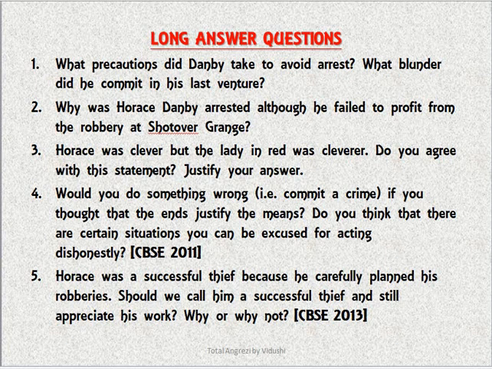What precautions did Standby take to avoid arrest? What blunder did he commit in his last venture? You know about the part of the gloves and how he removed them. So explain that. Why was Horace Standby arrested although he failed to profit from the robbery at Shotover Ganj? You can, again, this answer matches with the answer from question 1.